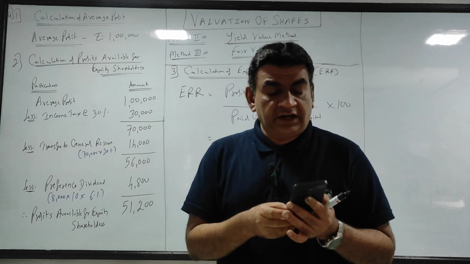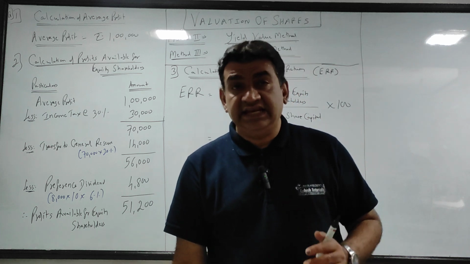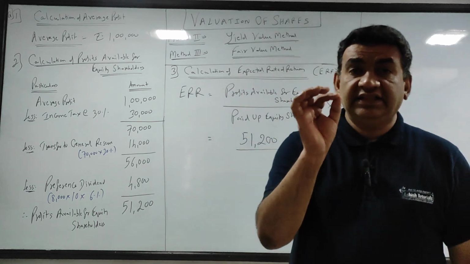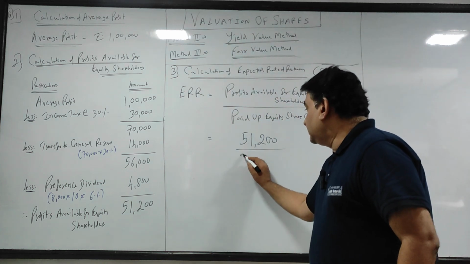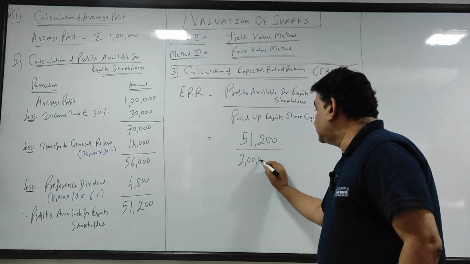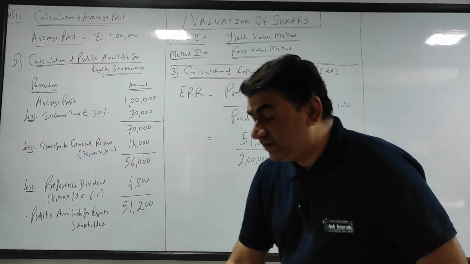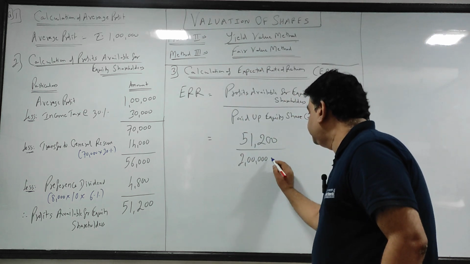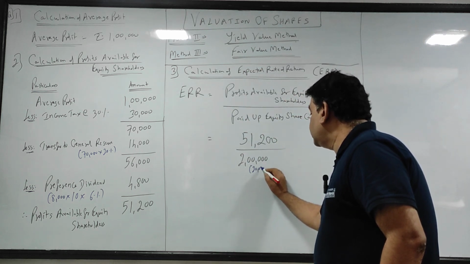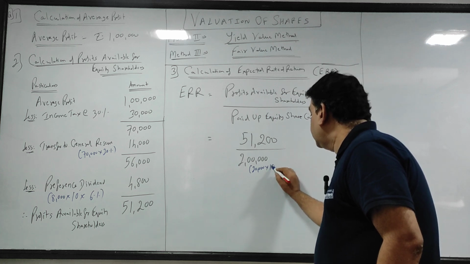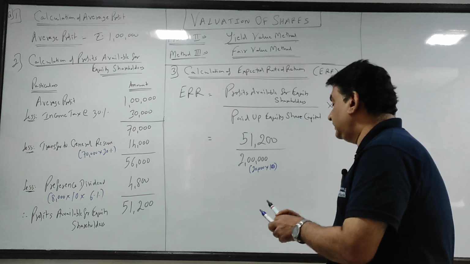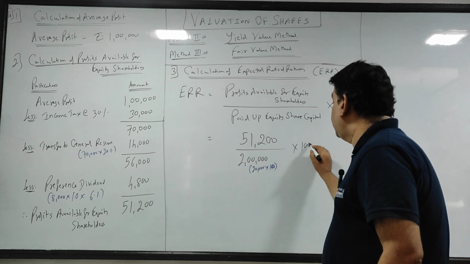Now see, 20,000 equity shares of 10 each. एक शेयर 10 रुपए का है and you have 20,000 shares. That means what? This is 2 lakh. 2 lakh कैसे आया? 20,000 shares multiply by 10, and this you will multiply by 100.